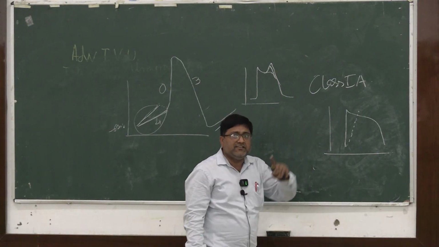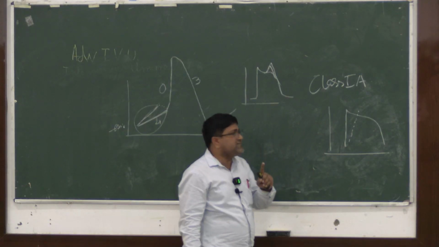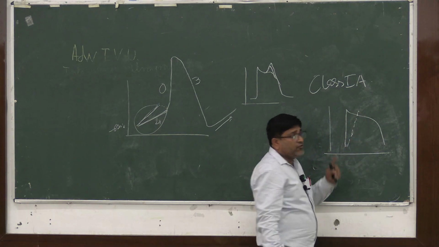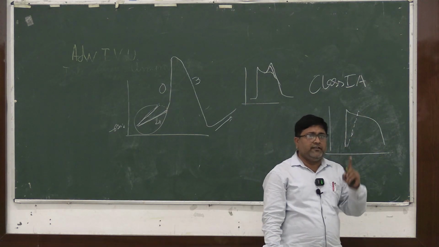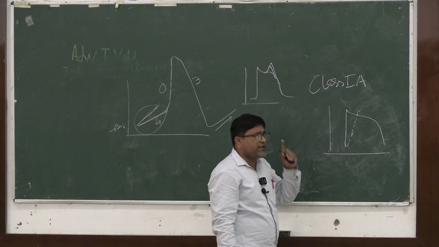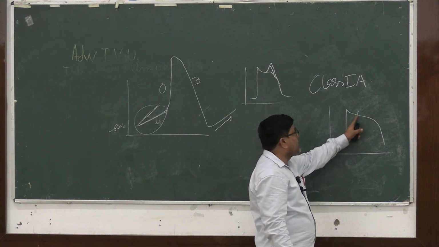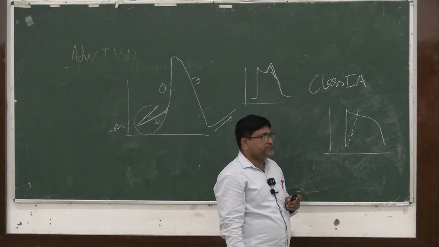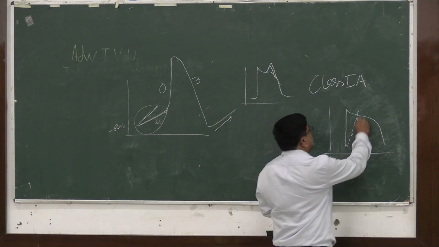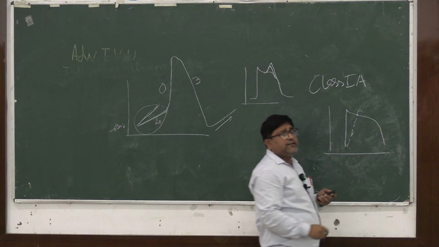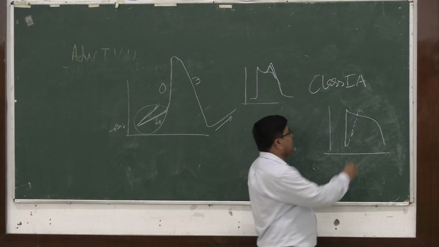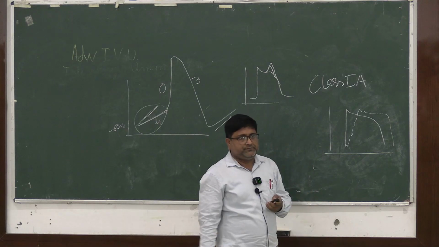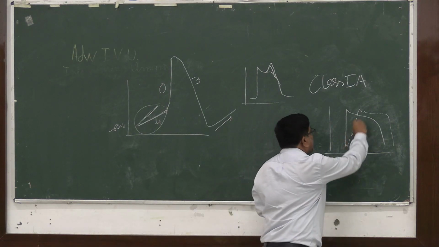So, the conduction of impulse is decreased. Now, the action of class 1A drugs is moderate sodium channel blockade. So, there is a moderate decrease in the slope of the phase 0 depolarization. Again, they also block the potassium channels and hence the cardiac action potential duration is increased. So, this is basically the action of class 1A drugs.